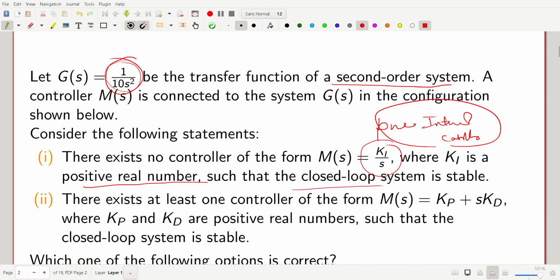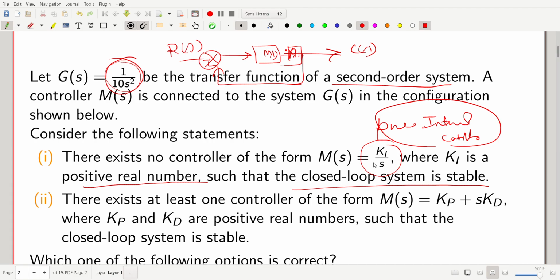If you put the controller here, this is M(s), with the plus and minus at the summing junction, we are making a closed loop system. This is my plant, the process we can say. This is my output and this is my reference. So for this given system, whether pure integral control is possible or not, this we need to understand and find out.